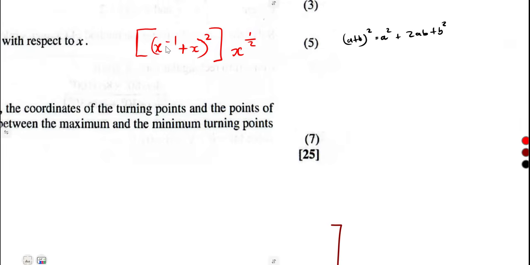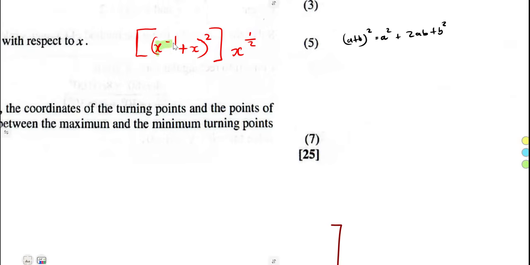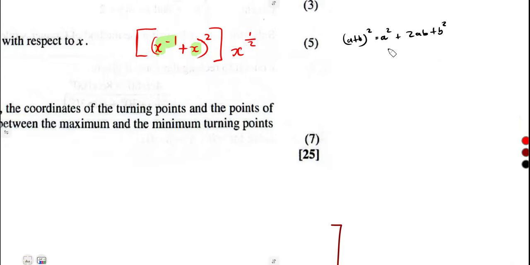So you can use that concept. a is representing x to the exponent of -1, and b represents this x. So we are going to have a squared, so we must square x to the exponent of -1.